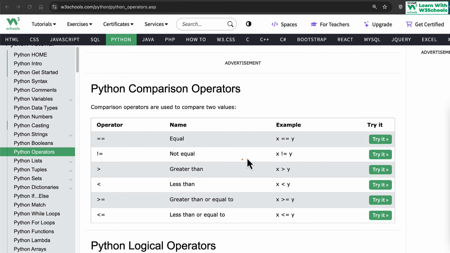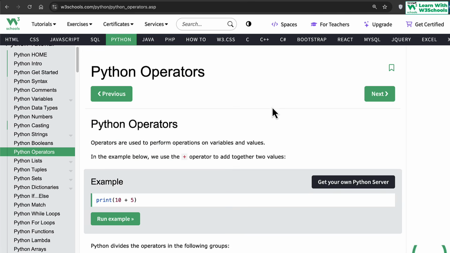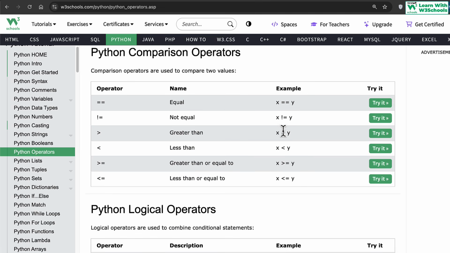Comparison operators always return results in the form of true and false. Keep that in mind. The expression will always evaluate and give an answer according to the mathematical solution, and the same goes for arithmetic operators as well. But comparison operators always return either true or false. Those are the only two answers you will get.